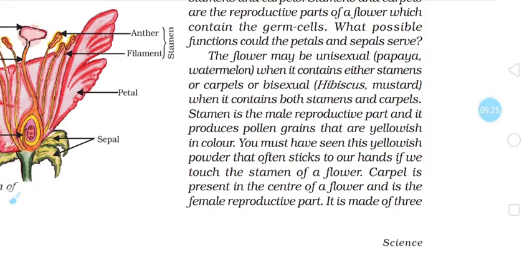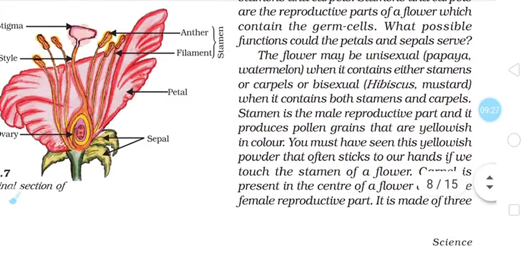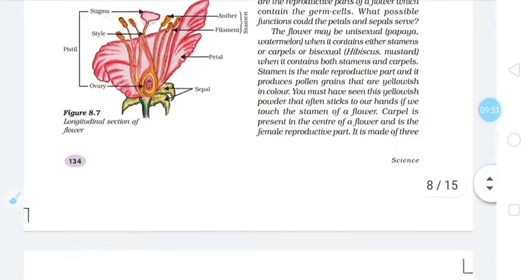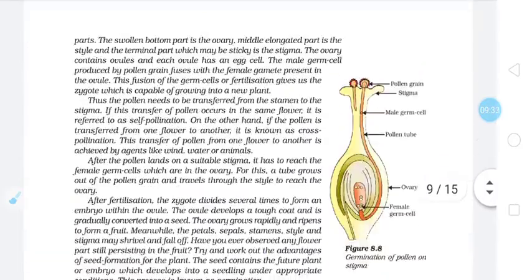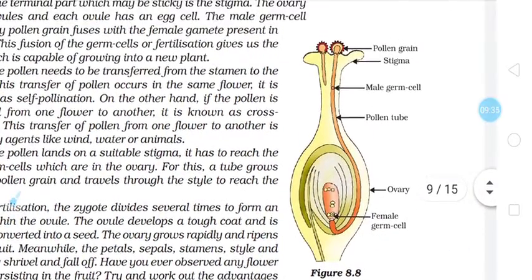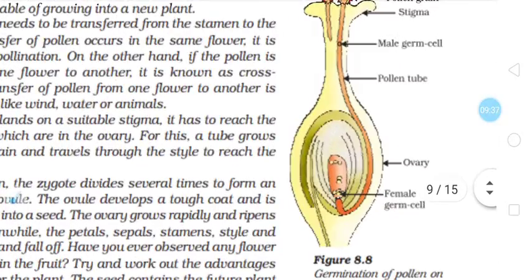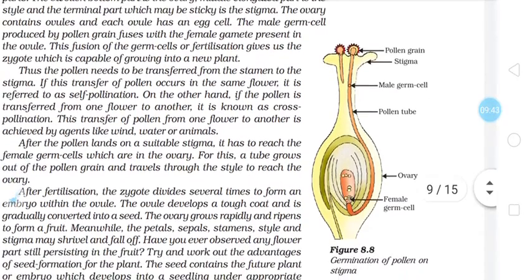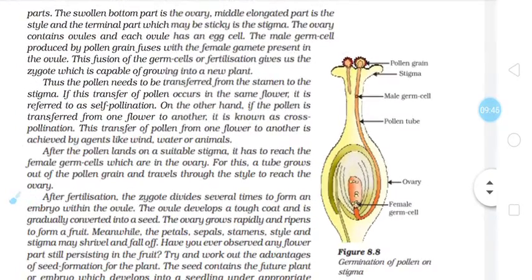Now let's see what exactly happens after pollination, once pollination takes place in the flower. Once pollination takes place, these pollen grains are getting landed on the stigma.